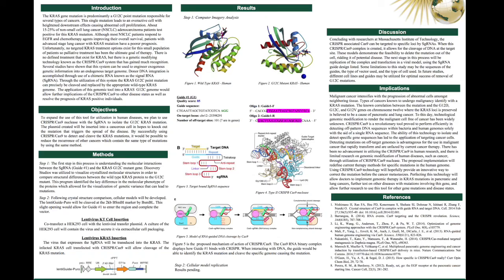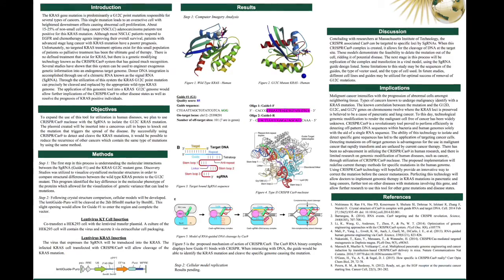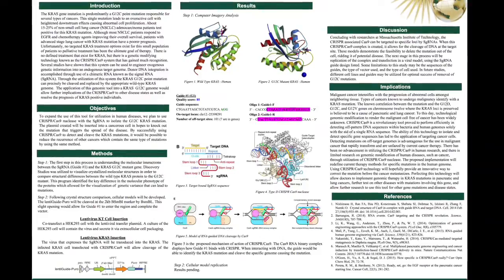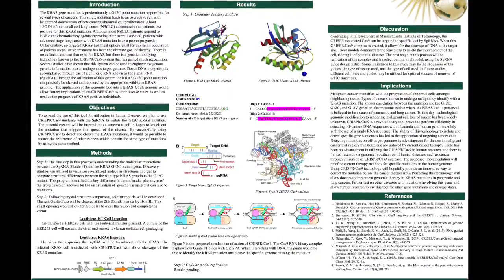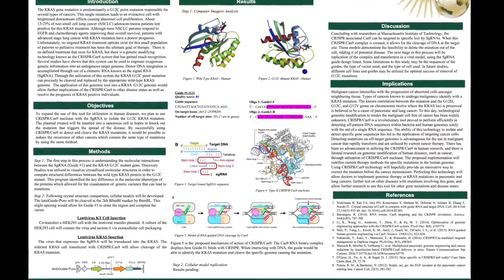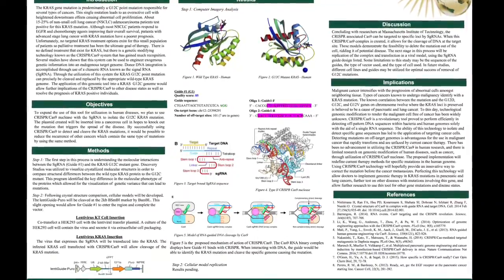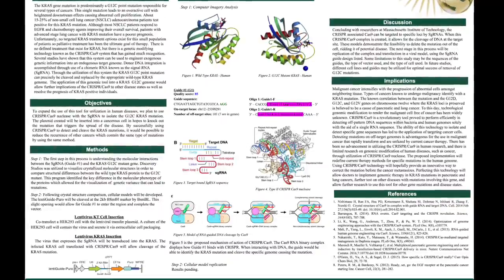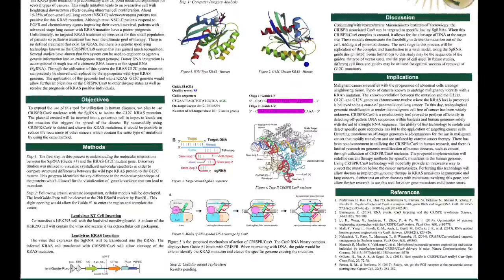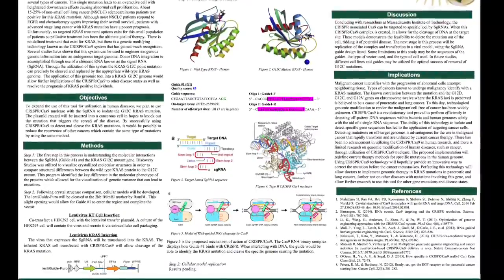Hello, my name is Tigris Heron, and I'll be going over the results section of this project. In the first step, we use computer imagery analysis to look at the crystallized structure of the wild-type KRAS receptor and compare it to the G12C mutant KRAS. In figures 1 and 2, you would see that there is a difference in structures. Figure 2 is missing an alpha helix, which is present in figure 1 of the wild-type KRAS.